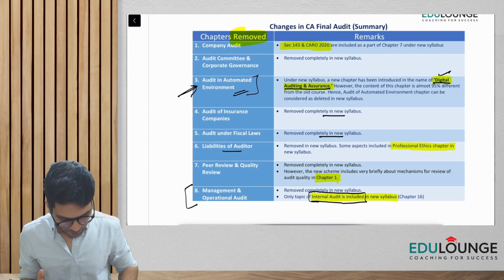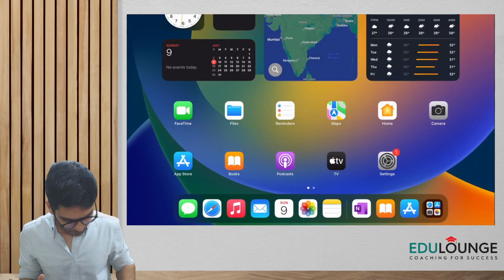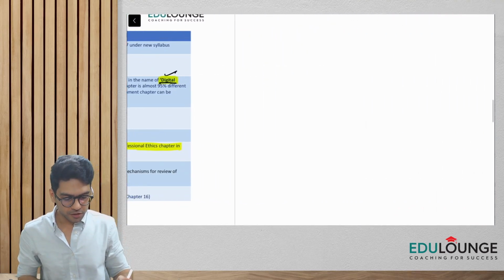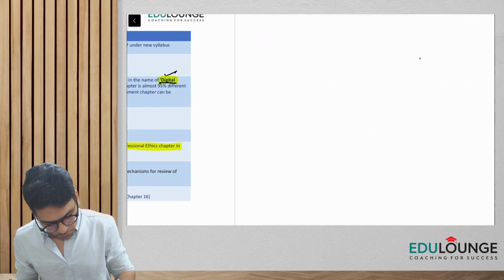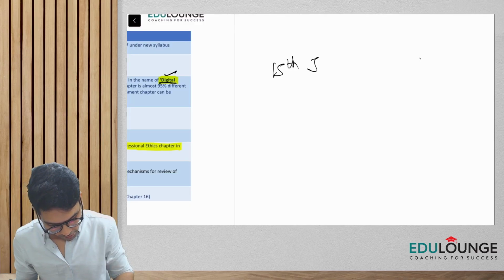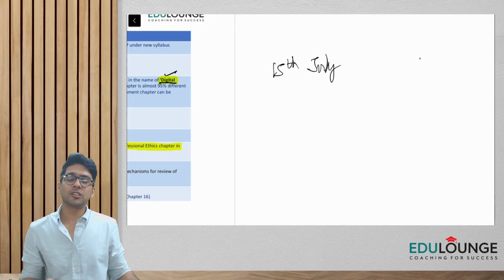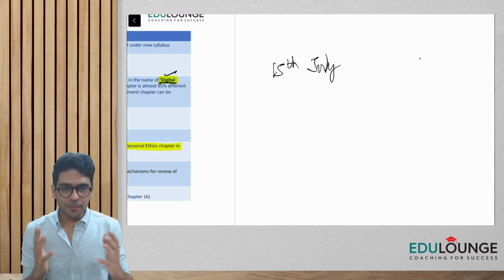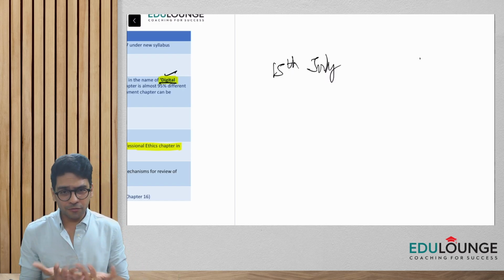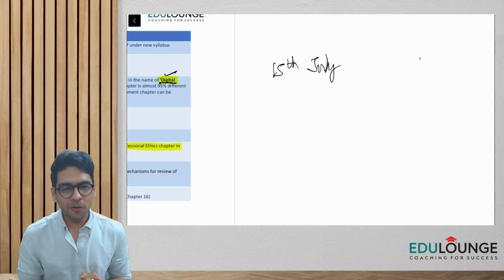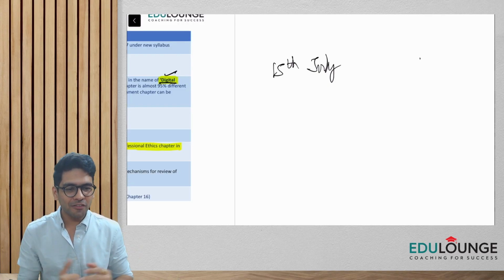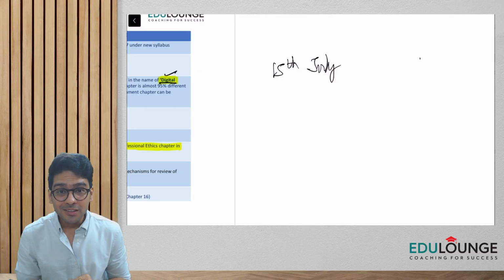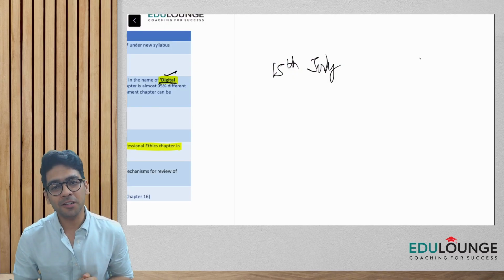Last thing guys, let me tell you again that my new batch is going to start from 15th of July. It will be totally as per the new syllabus. We are already in the process of preparing the books. The first volume is already in printing also. We shall make a great start from 15th of July for the CA Final Audit batch under the new syllabus.